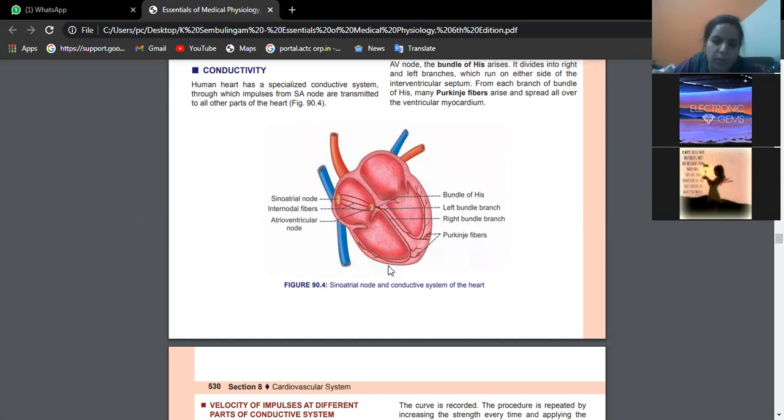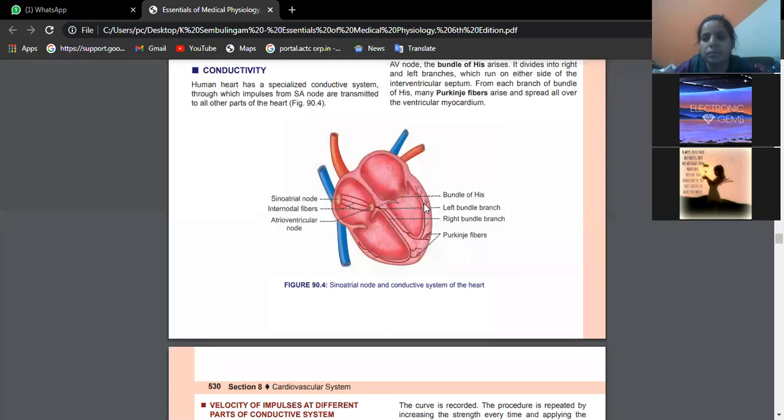From the right ventricle, which big blood vessel comes out? Pulmonary trunk. From the left ventricle? Aorta. At the starting point of the pulmonary trunk and of the aorta, do you find any valve there?